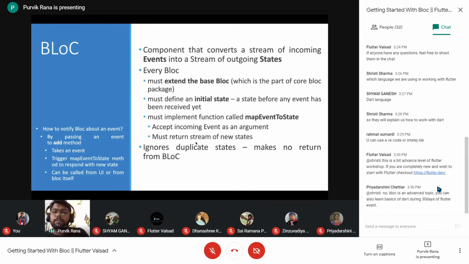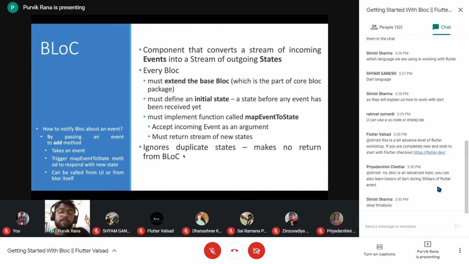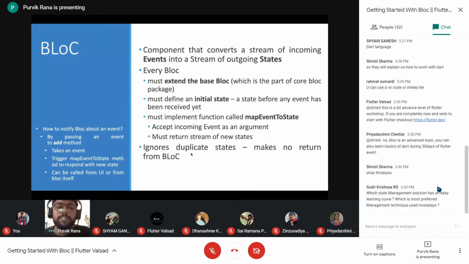So the current state is state 1, your event is received by the bloc, and the bloc is again throwing the same state to the UI, which is state 1, which is already there. So when the current state equals the next state, the bloc will not represent that state to the UI part. It will ignore the duplicate states and make no return from the bloc. So this is the concept of the bloc.